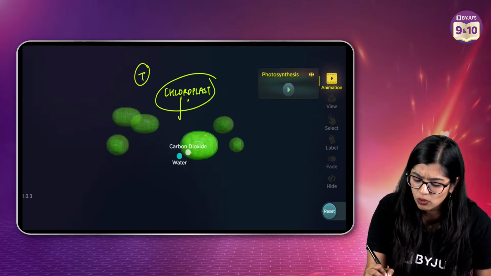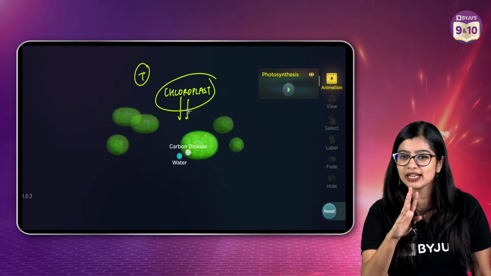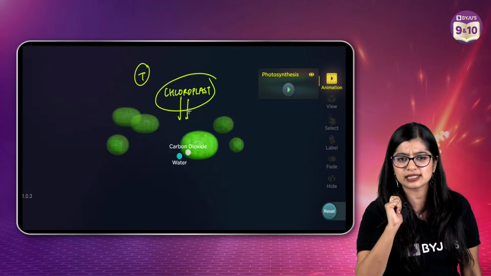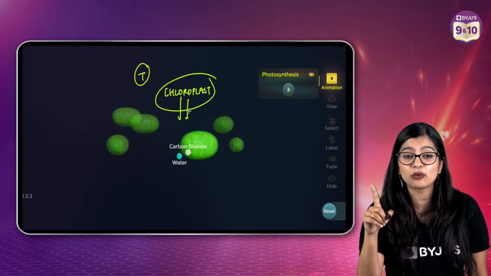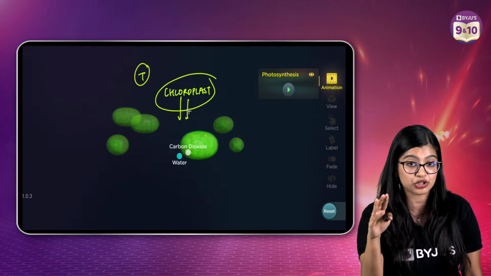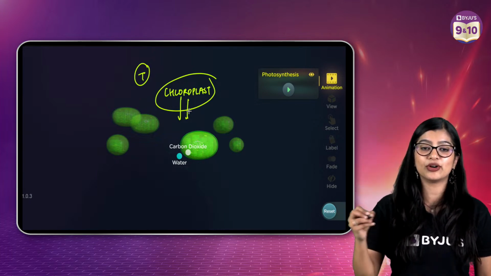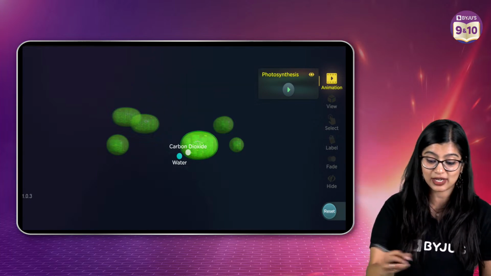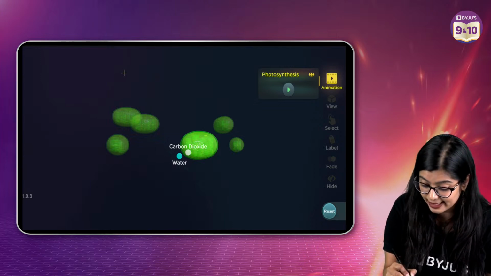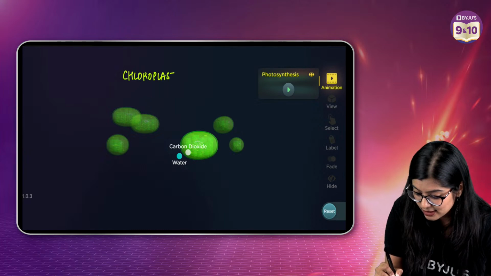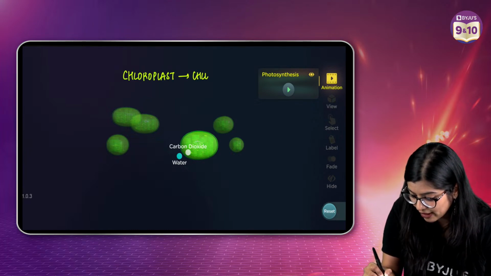Now, why is chloroplast so special? There is something in chloroplast, a certain pigment. So what is the pigment found in chloroplast that makes it so special, right? Very good, exactly. So the pigment that we find in chloroplast is nothing but chlorophyll. So in chloroplast, we find chlorophyll, right?